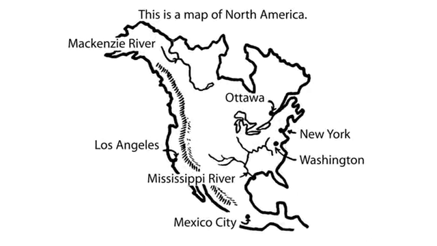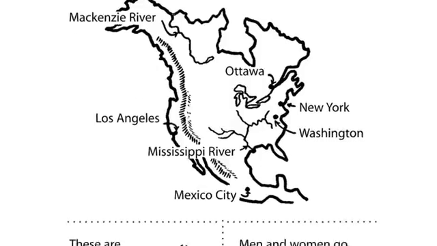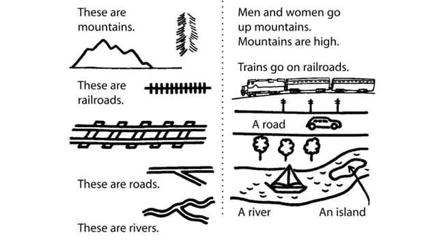This is a map of North America. Mackenzie River, Ottawa, New York, Washington, Mexico City, Mississippi River, Los Angeles. These are mountains. These are railroads. These are roads. These are rivers. Men and women go up mountains. Mountains are high. Trains go on railroads. A road. A river. An island.